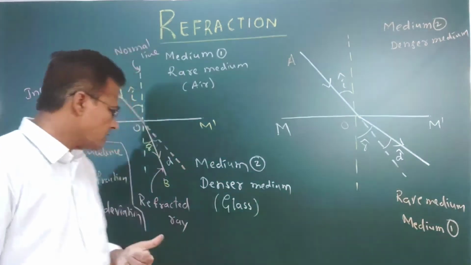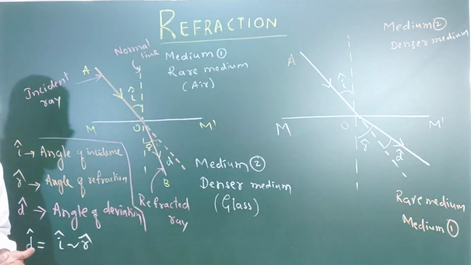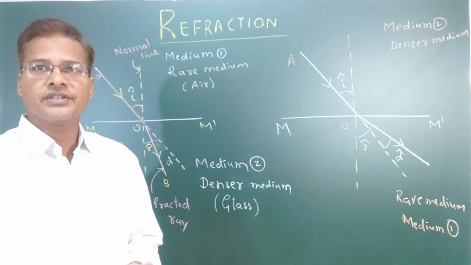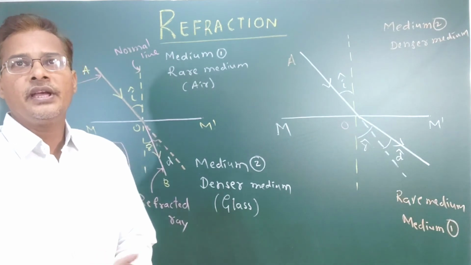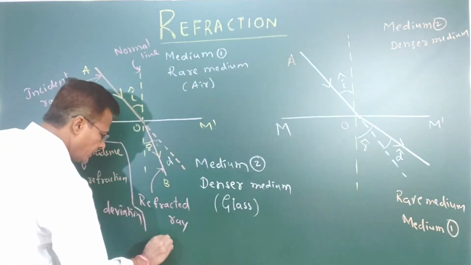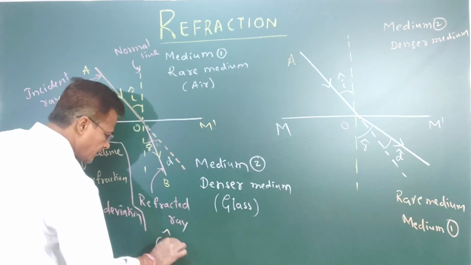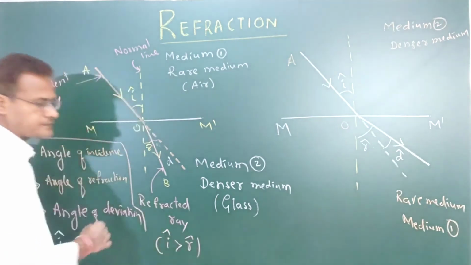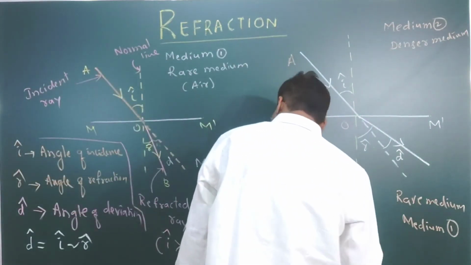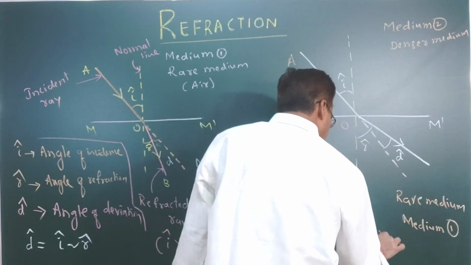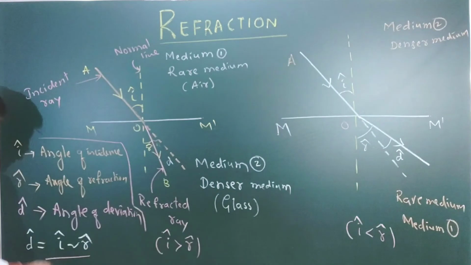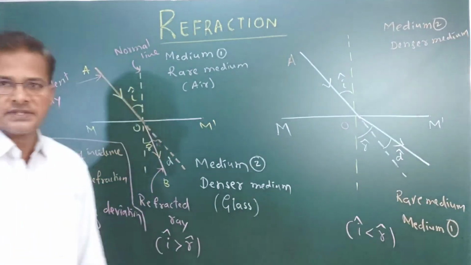Here I am going to write down the sum. Angle of incidence means what? Angle of refraction means what? Angle of deviation means what? When a ray travels from medium 1 to medium 2, we can see that in one condition the angle of incidence is greater than the angle of refraction, and in another condition the angle of incidence is lesser than the angle of refraction.